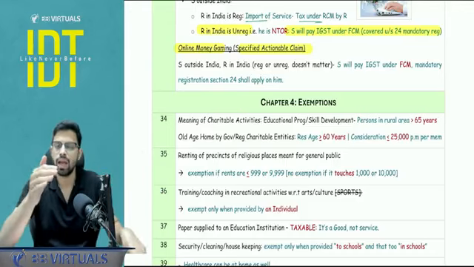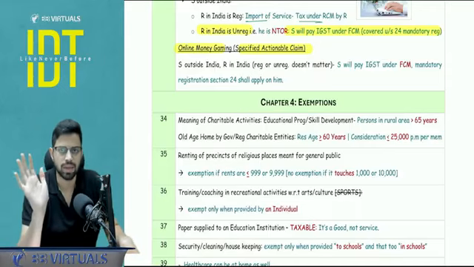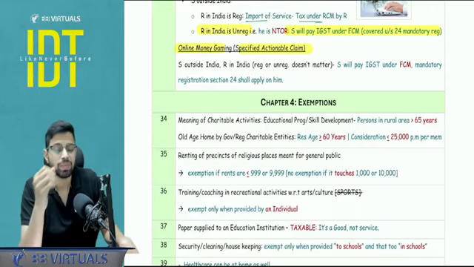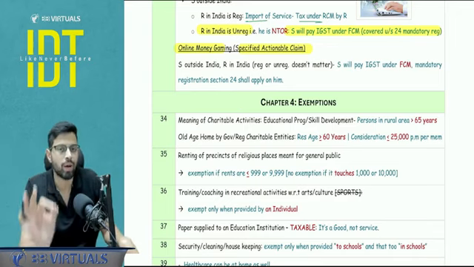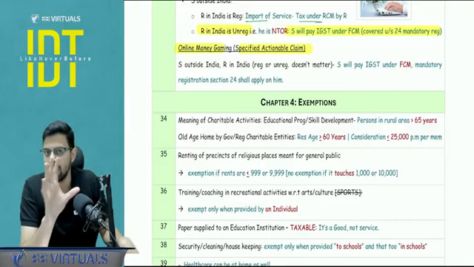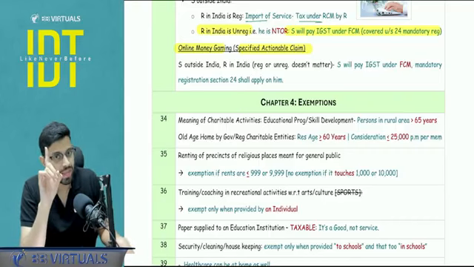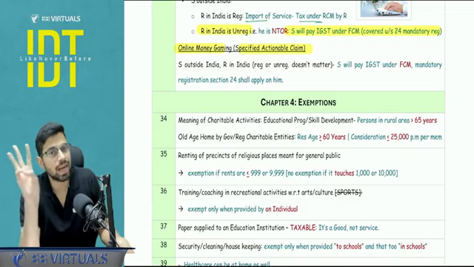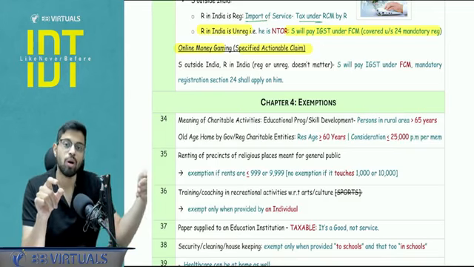Correct? And if they are not in India, but they have a representative in India for any purpose, they can pay the tax. If there is no representative in India for any purpose, then they have to ensure that they appoint someone to pay the tax on their behalf. It cannot be an excuse that there is no one representing that person in India. So this is section 14, 14A of IGST, linked with section 24 of CGST.